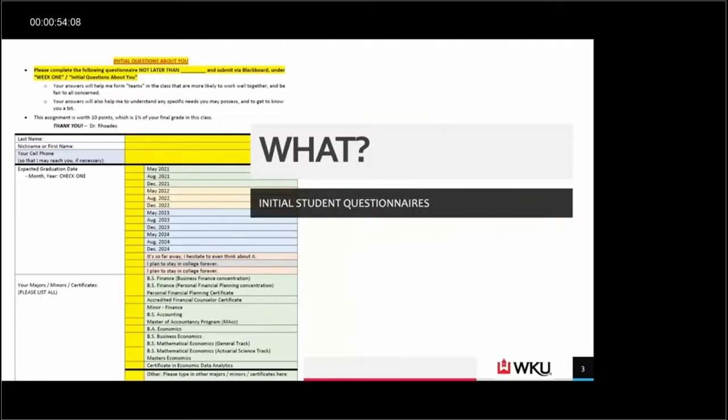So what is an initial student questionnaire? It's basically a Word document that you send to your students in the very first week of classes. You ask them to fill it out. You actually give them points to fill it out. As we know, we need to incentivize our students to complete things. It's usually 4 to 5 pages. It's very easy for them to fill out, typically only 10 to 20 minutes, but it helps give you a lot of information.